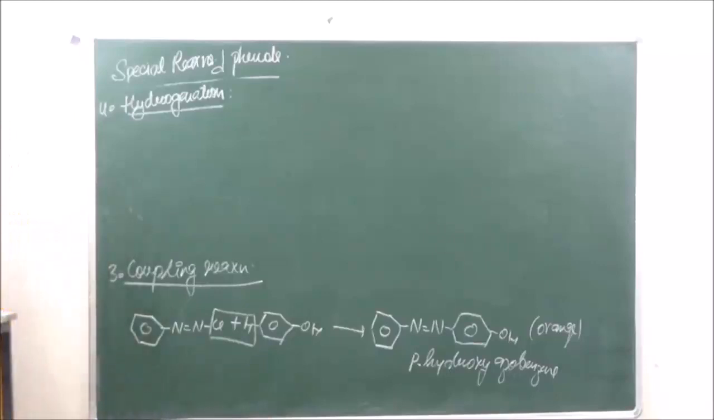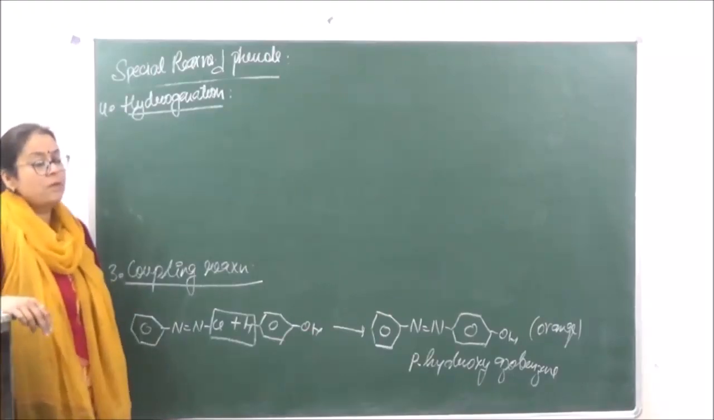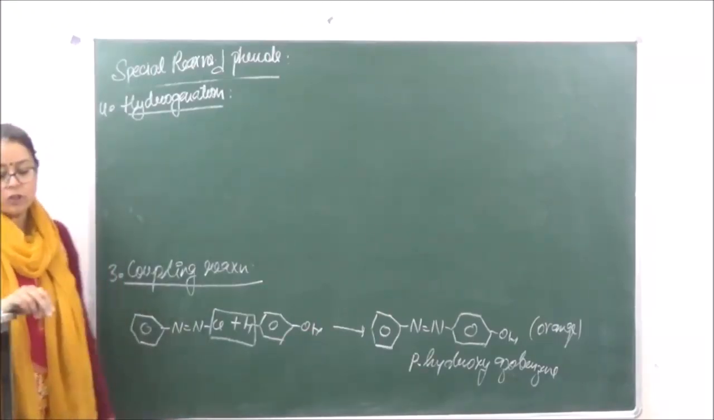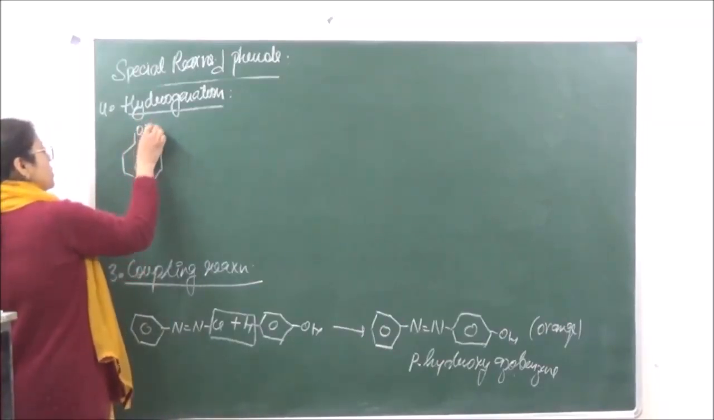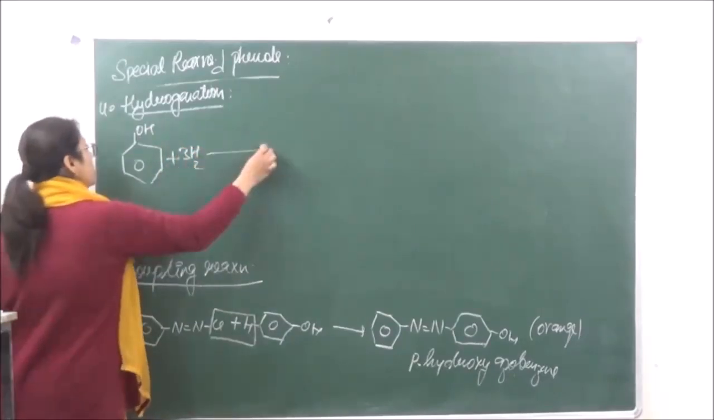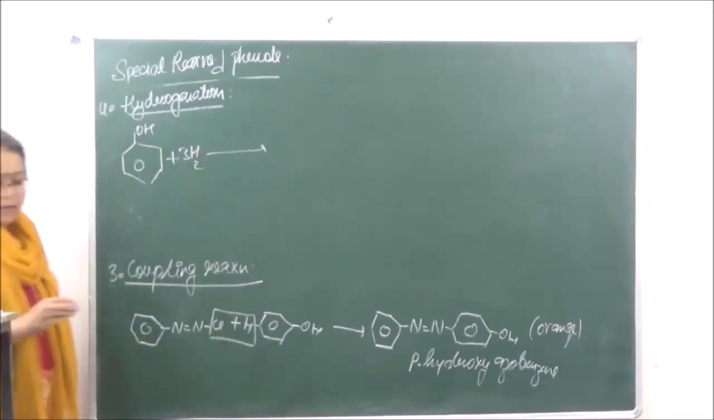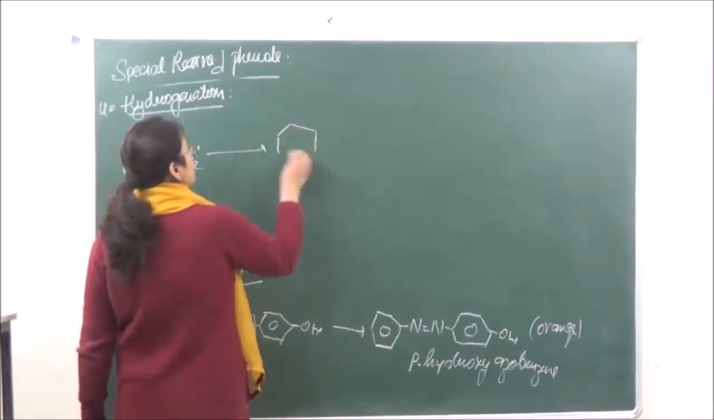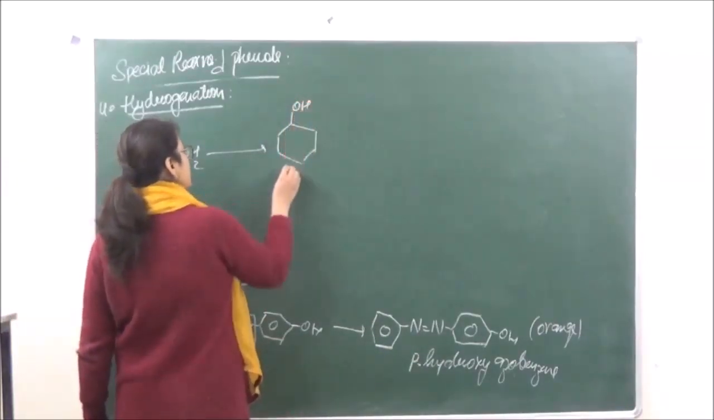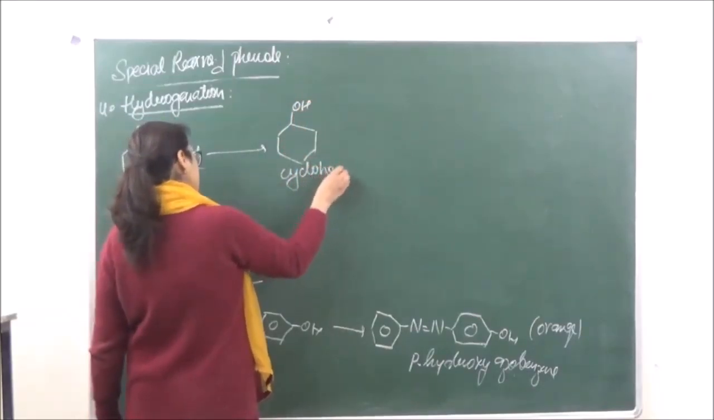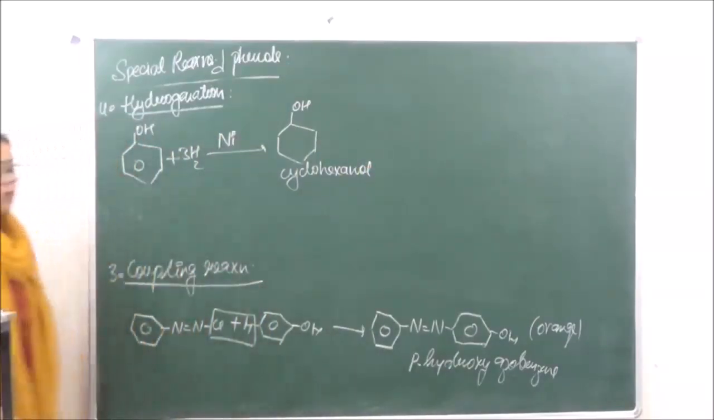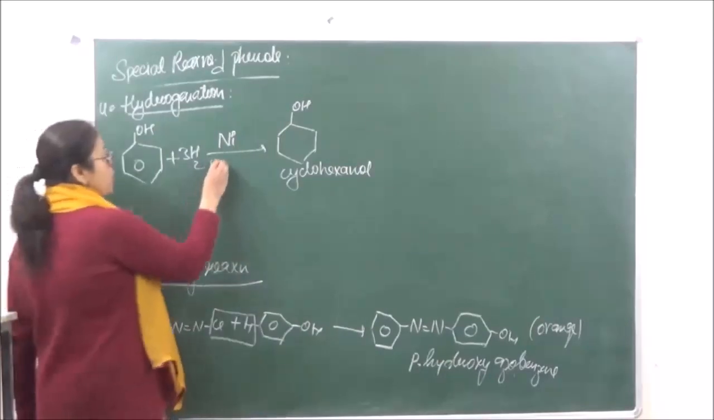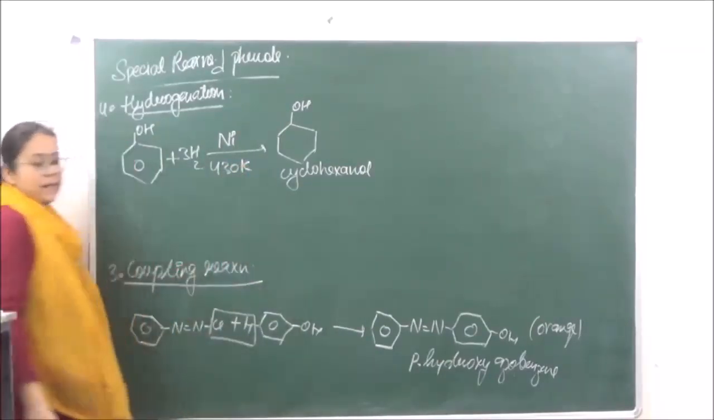Hydrogenation reaction. We are going to do catalytic hydrogenation over here, which means that we will use a catalyst to add hydrogen to the phenol. So phenol plus 3H2 is going to give us cyclohexanol. The reaction takes place in presence of nickel at a temperature of 430 Kelvin.